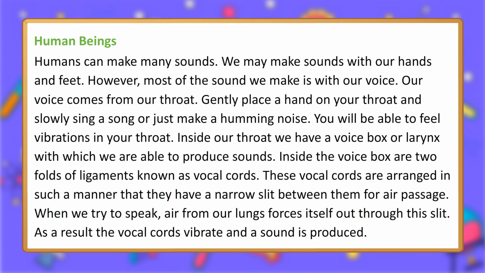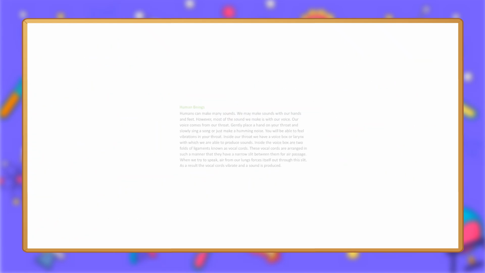Inside our throat we have a voice box or larynx with which we are able to produce sounds. Inside the voice box are two folds of ligaments known as vocal cords. These vocal cords are arranged in such a manner that they have a narrow slit between them for air passage. When we try to speak, air from our lungs forces itself out through this slit. As a result, the vocal cords vibrate and a sound is produced.